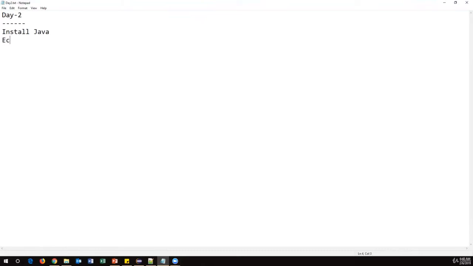Eclipse is a very popular editor. It is called an IDE, Integrated Development Environment. An IDE is nothing but any kind of editor where we can write code. Even Notepad is an IDE, as are TextPad, Edit++ and Notepad++. So everything is an IDE. Similarly, if you want to write Java code, you need a special kind of editor, which will be very helpful for us.